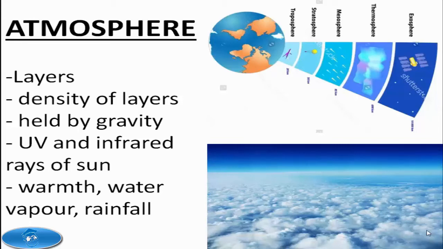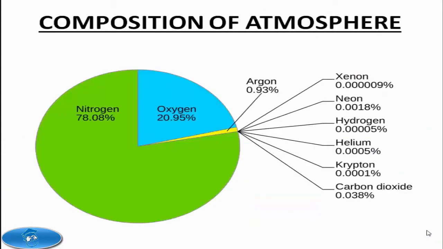Half of the total mass of air is found below 5 km, touching the surface of the Earth. It is held close to the Earth by gravity. The atmosphere protects the Earth from harmful ultraviolet and infrared rays of the sun. It has oxygen and nitrogen, the life-sustaining gases. It helps in retaining the necessary warmth on the Earth and helps in the circulation of water vapor, which is the source of rainfall. Coming on to what constitutes this atmosphere, let's now discuss its composition.